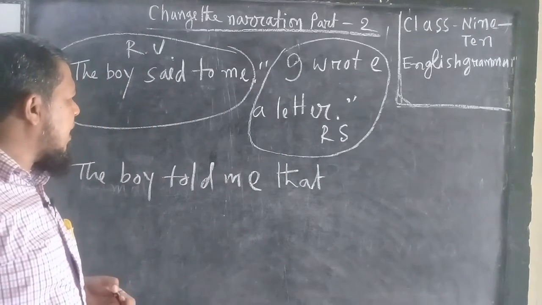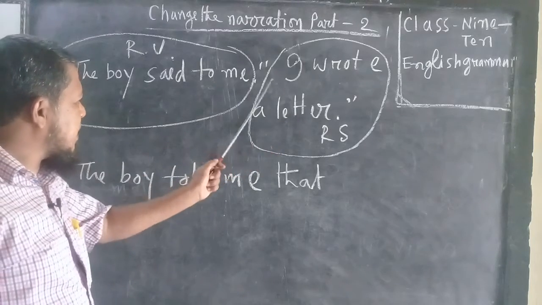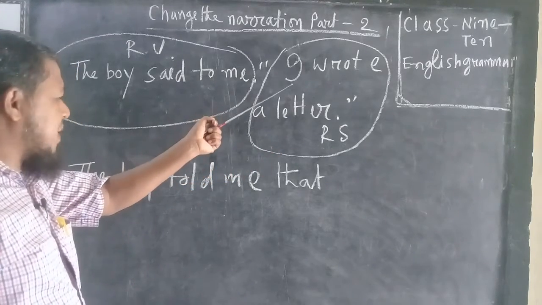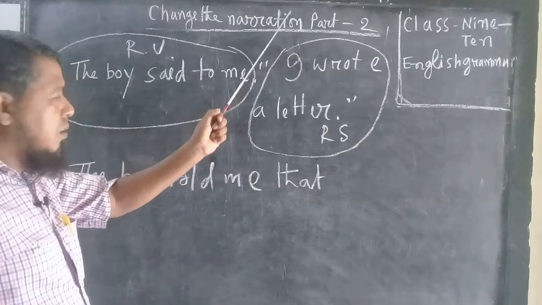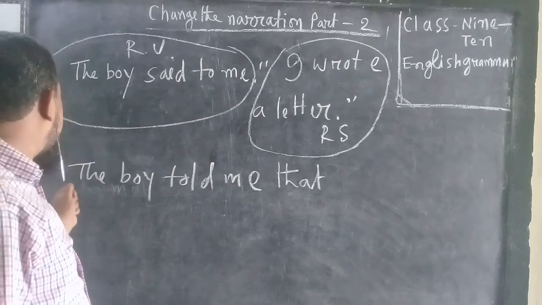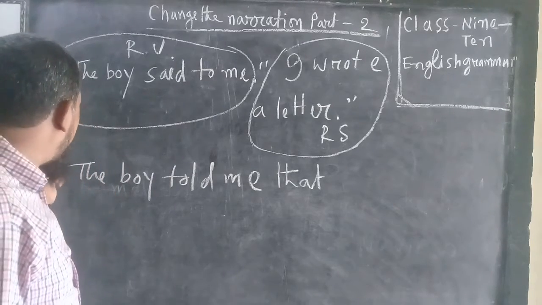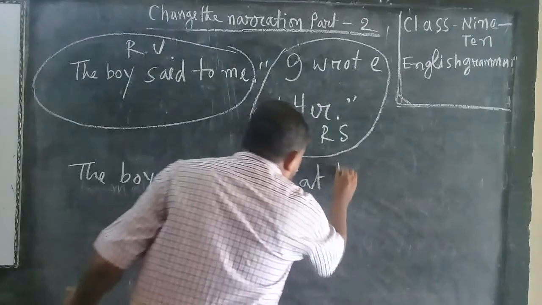Step third, change the person. The reported speech person is first person. We know that the first person changes according to the reporting verb's subject. The reporting verb's subject is the boy, so he.